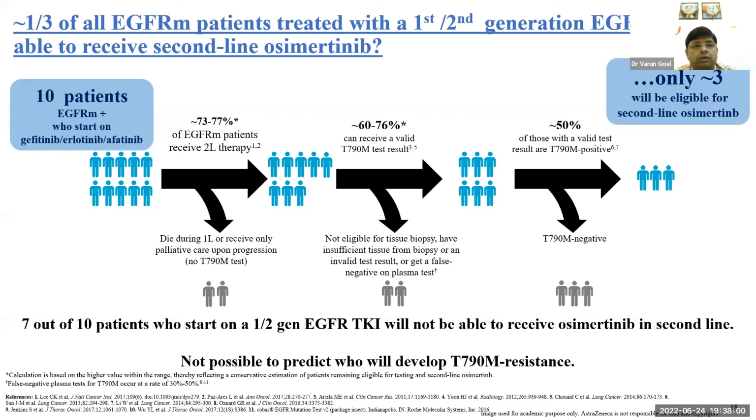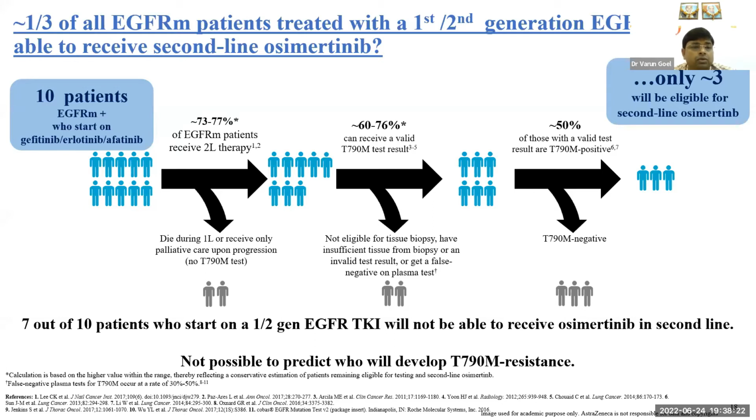So as I've told you, only one-third of patients, so 3 out of 10 patients, will be treated with second line osimertinib. Only 3 patients will be eligible for second line osimertinib. So the rest, 7 patients, will not benefit from the third generation TKI if we have not used it in the first line.